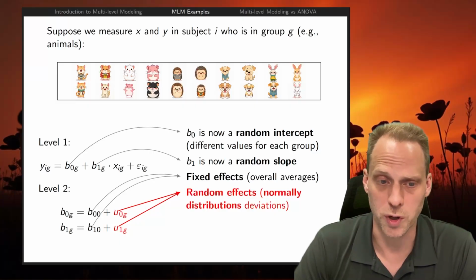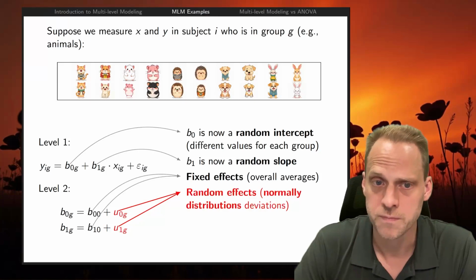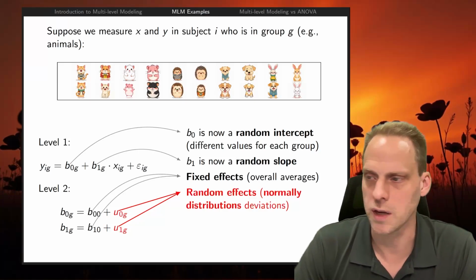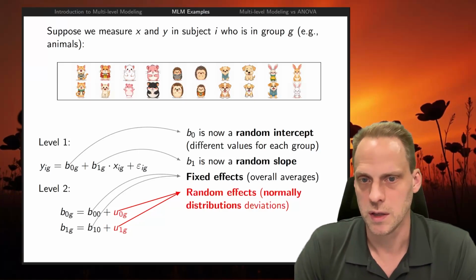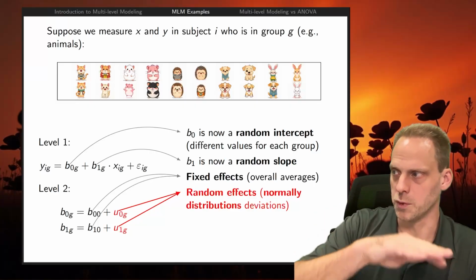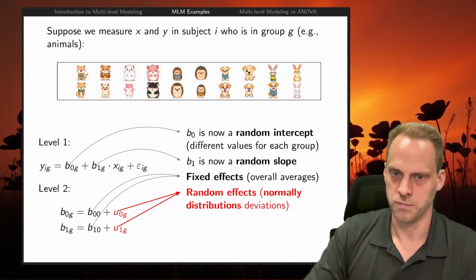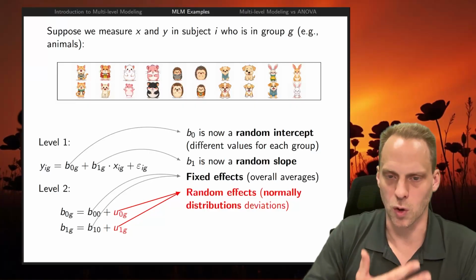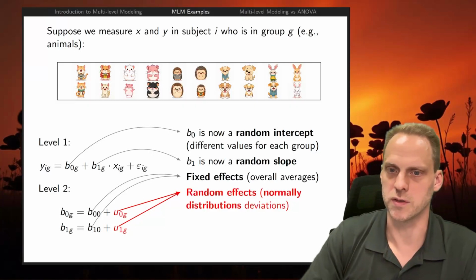If you choose to model them with random effects, you don't have to. You might choose to only include a random intercept, for example. Then you want to take into account that each of these groups starts at a different point, but the trajectory is otherwise the same. Or you might want to add a random slope here. That means that each group has a different trajectory as well.